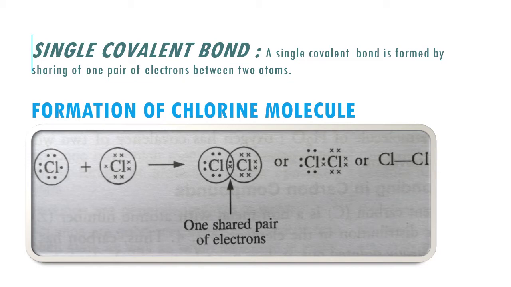That means the electronic configuration of each chlorine atom is 2, 8, 8, which is the argon configuration. By sharing one electron, each chlorine atom gets the stability of the inert gas configuration of argon, and hence the bond formed between the two chlorine atoms is a chlorine-chlorine single bond.